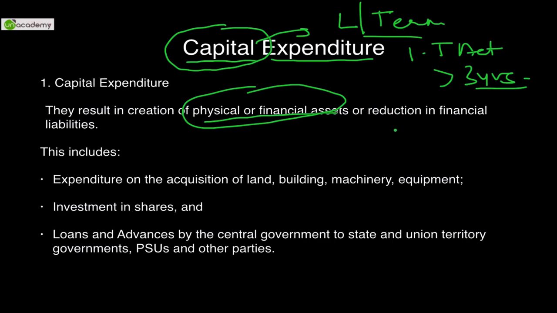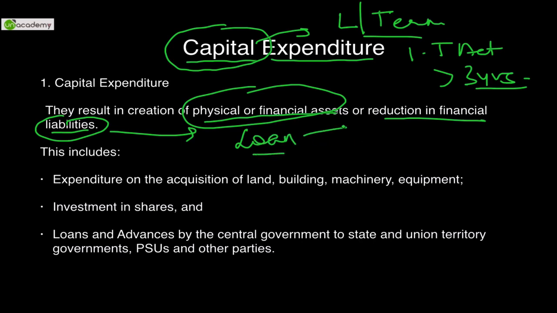Second is reduction in financial liabilities. What do we mean by liabilities? What kind of liabilities does the government have? Our government borrows from many sources. It takes loans from the IMF, the International Monetary Fund, from the World Bank, and from various other institutions like the Asian Development Bank.